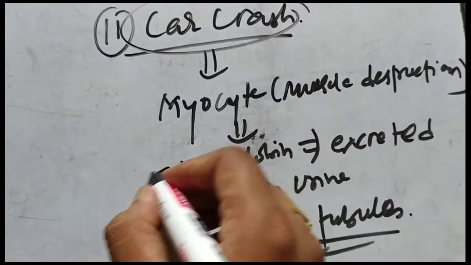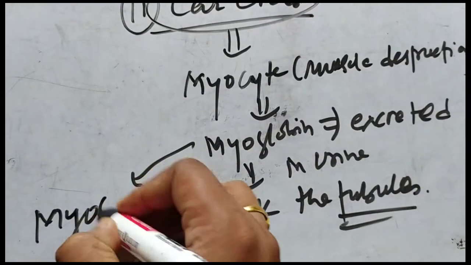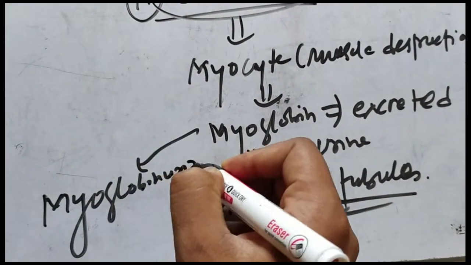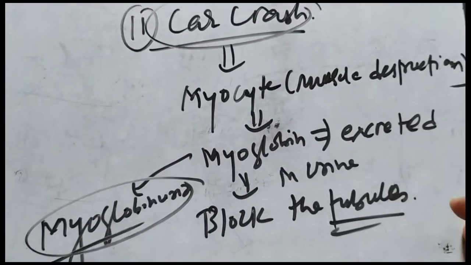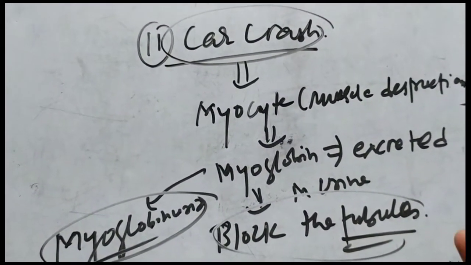Such a thing is known as myoglobinuria. The myoglobin is excreted in the urine, blocks the tubules, and in this way affects the kidney.